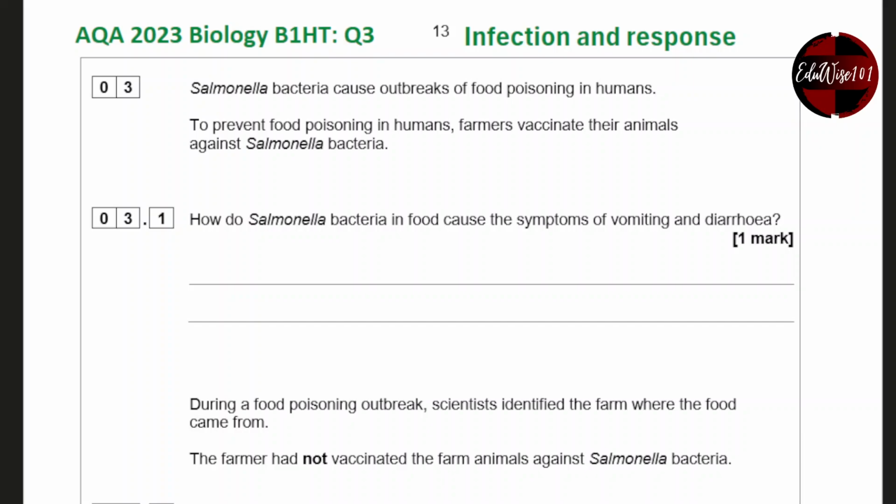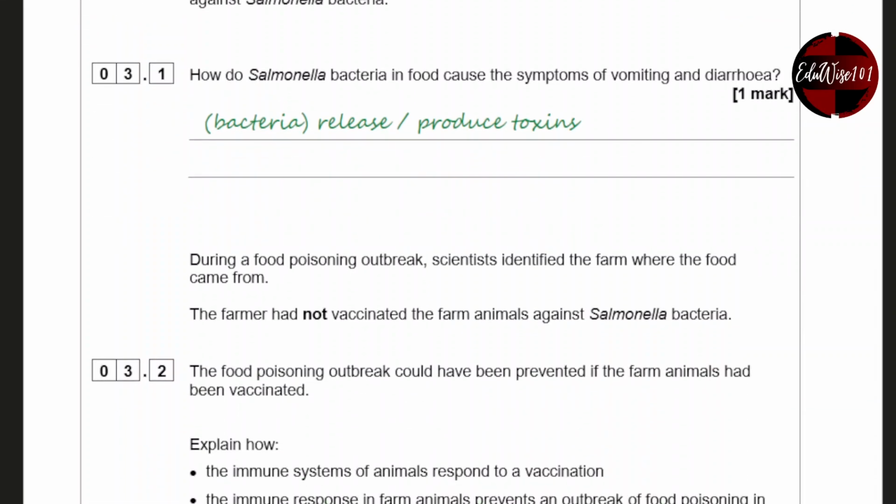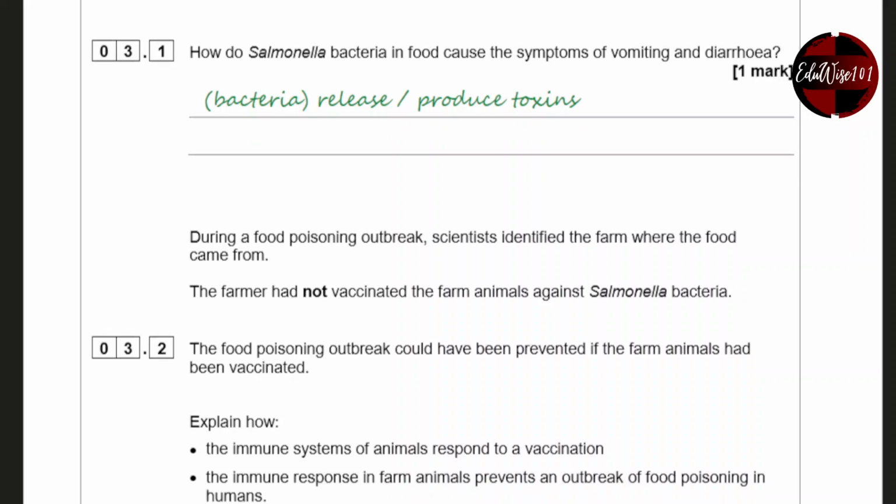Now, the reason for these symptoms is because the bacteria release toxins, which are waste products released by the bacteria as they reproduce and carry out their normal functions. And the toxins are usually released to discourage other bacteria from growing. So it's a way of survival for the bacteria, but unfortunately for us, it causes vomiting and diarrhea.